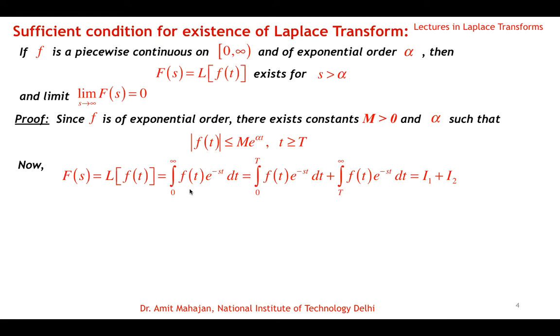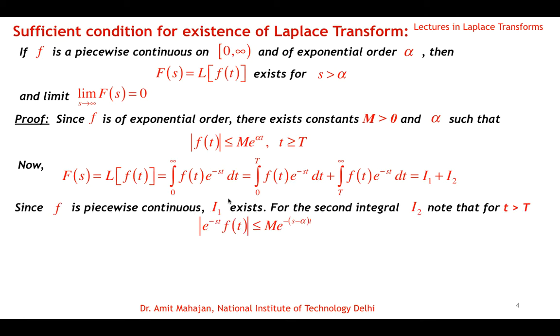So we divide this integral into two parts, 0 to T and T to infinity, and we call the first integral I1 and the second integral I2. Now since the function is piecewise continuous, the I1 integral, which is from 0 to T of f(t) e raised to minus st dt, exists, because it has a finite limit and the function is piecewise continuous.